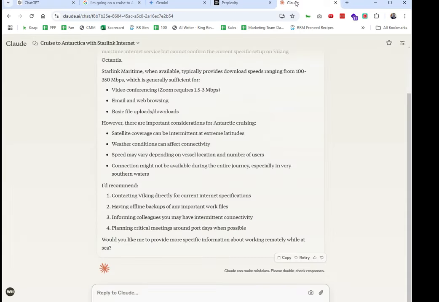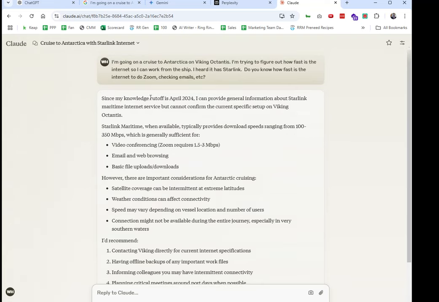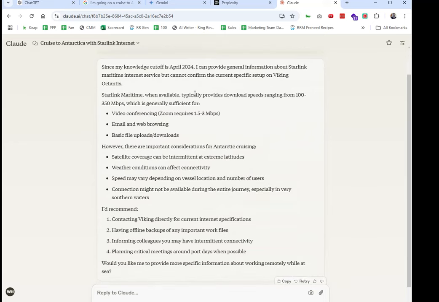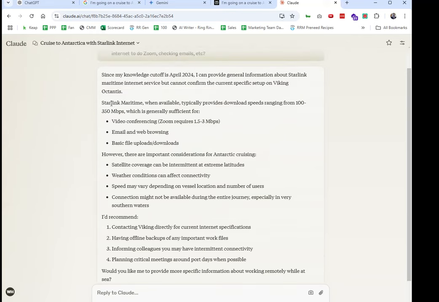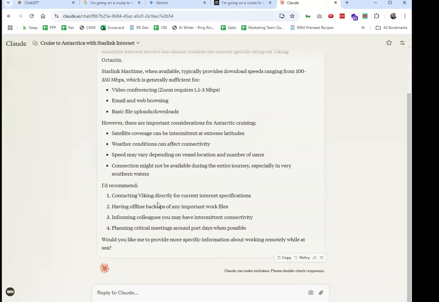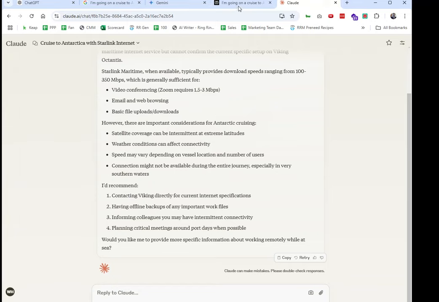If you look at Claude over here, its knowledge cutoff is April 2024, because it's not indexed on the World Wide Web. But again, it's all referencing Starlink, saying it's going to be pretty stable. But again, I want to look for exactly the user feedback from other users.